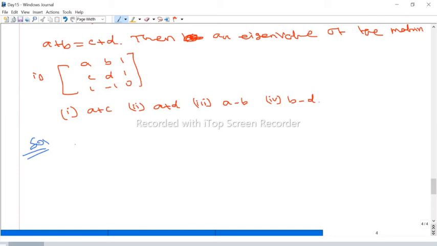So solution. We have to subtract lambda on the diagonal. Therefore A minus lambda, B, 1; C, D minus lambda, 1; 1, minus 1, 0 minus lambda, that is minus lambda. So what is the determinant of this? We can expand via the first row. Therefore A minus lambda times minus lambda. Oh no, not C lambda.